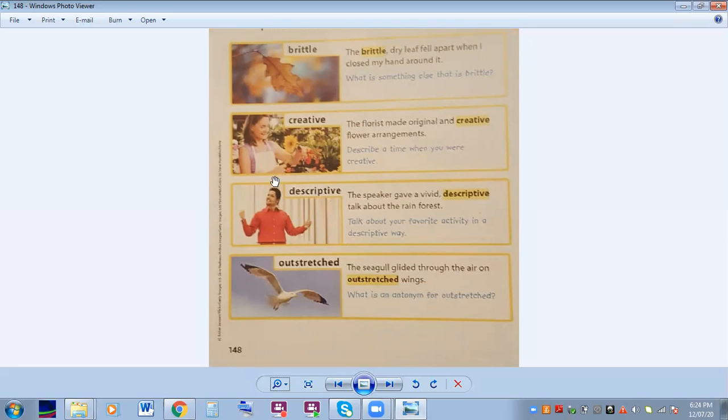Like, for instance, I could say, the young man had on a red shirt. This is a description of what the man looked like. Okay? The speaker gave a vivid, descriptive talk about the rainforest. That means that he used a lot of words to describe in his talk. Outstretched. If you notice, the wings are stretched out, spread completely out. The seagull glided through the air on outstretched wings. Outstretched means to extend to full length, to stretch all the way out.